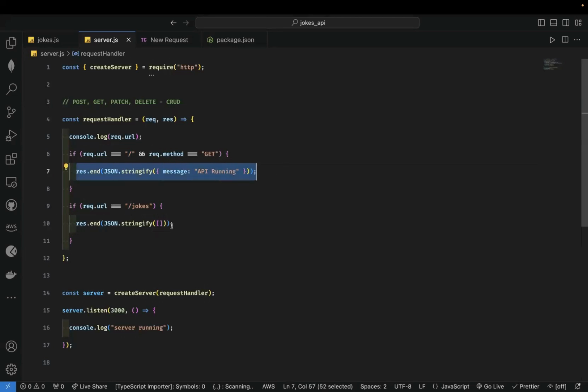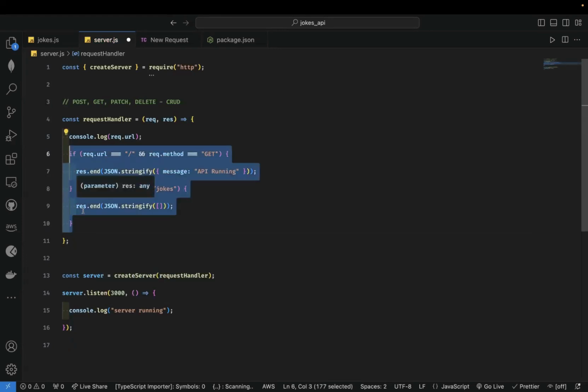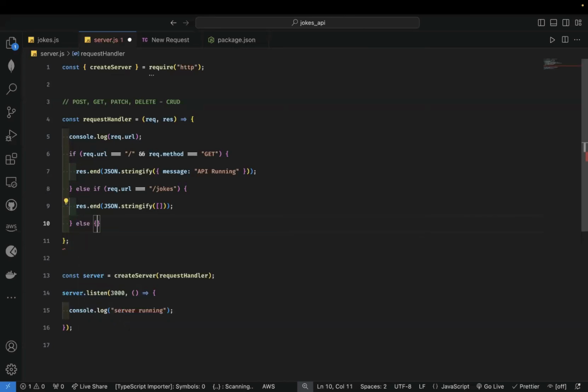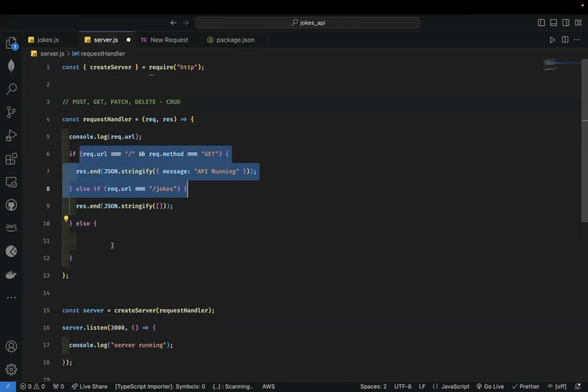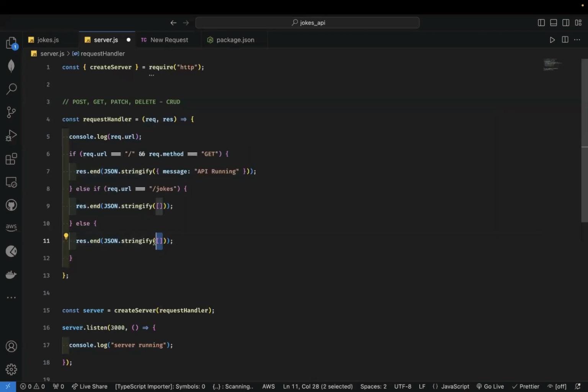Then we want to return this. All right, so that is it. Okay, so what we're going to do now is this. We're going to say else if, right? So we want to connect all of them together. Else if, and then we'll say else. So in case the request does not match any of the above conditions, we want to handle it in the end, all right? And we'll say not found. All right, so we'll say response, all right, not found. Let's do message not found.